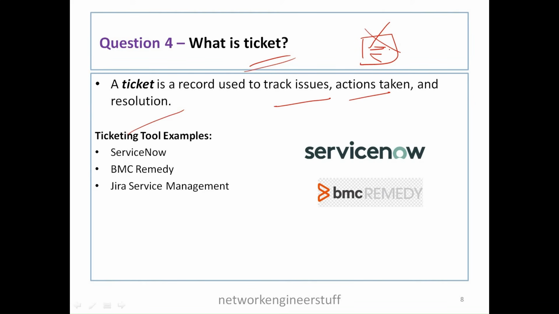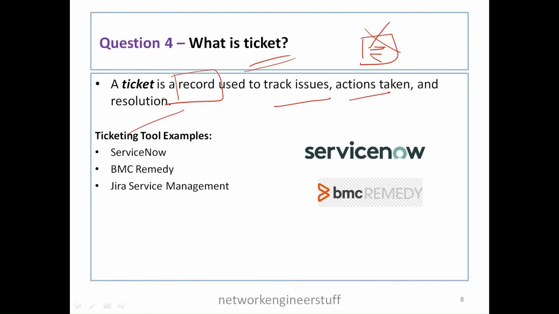The L1 NOC engineer informed the other people also that the switch has gone down. Many people were informed. Some action was taken for that. After taking the action, the issue was resolved. Now all of this, the action taken, the resolution, and the notes related to that need to be recorded, right? So where are these things recorded? They are recorded in a ticket. Normally a ticket is a number kind of thing.